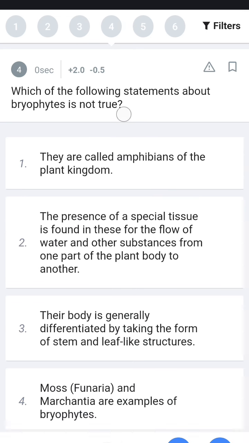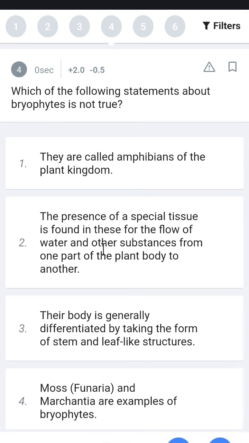Next, which of the following statements about bryophytes is not true? First, they are called the amphibians of the plant kingdom, amphibians because bryophytes need a lot of water.